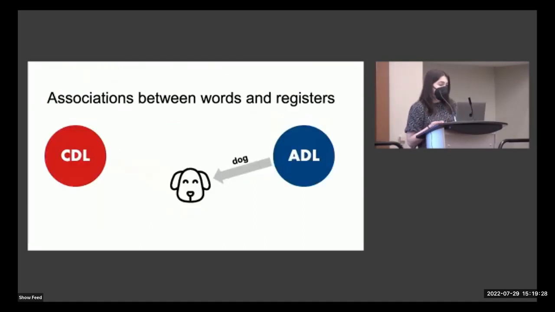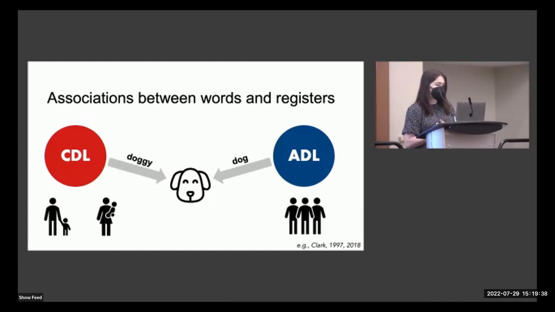Children's CDL to ADL vocabulary shift could serve to mark their growing knowledge of CDL and ADL as distinct registers, and their emerging awareness of the fact that language should be tailored to the current social interactional context. That is, choosing to label this animal as doggy rather than dog may not communicate anything meaningful about the referent itself, and may more so reflect who is involved in a given interaction. So the next key question is, how do children learn this, especially in cases where most of their input is largely child-directed or coming from a single register?